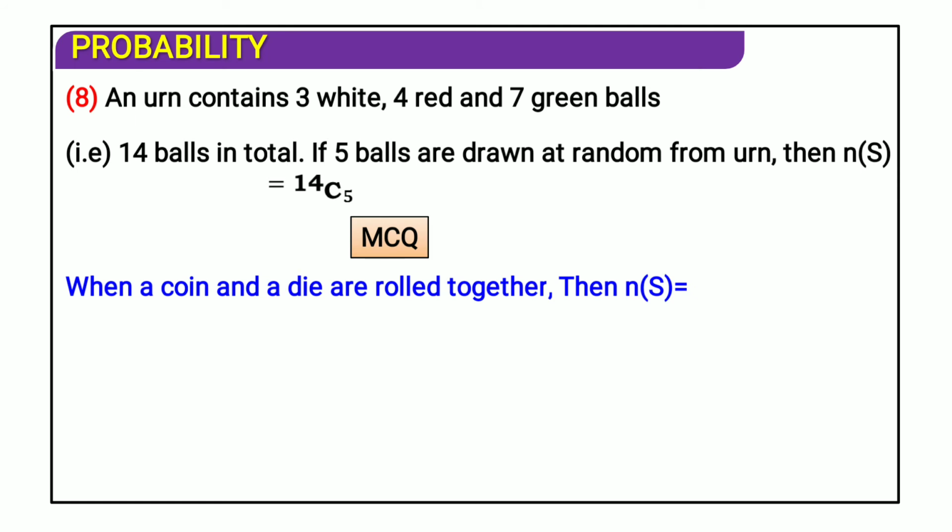Now, a simple MCQ for you. When a coin and a die are rolled together, then n(S) is what? Four options are these. 6 squared. This is not possible at all. Why so?